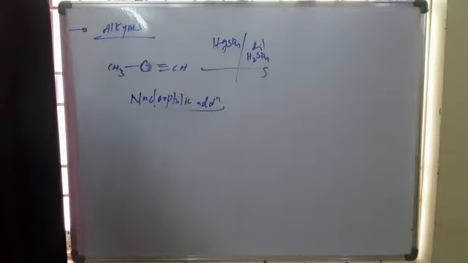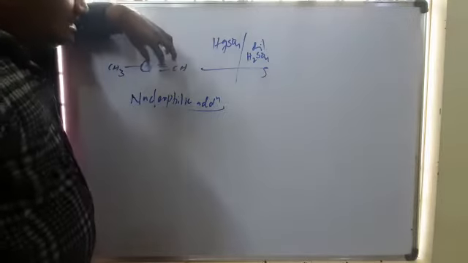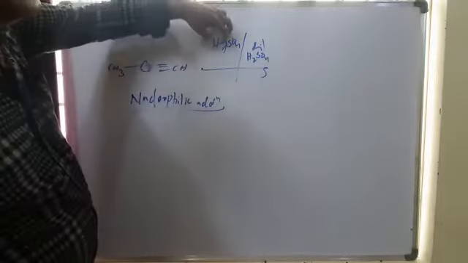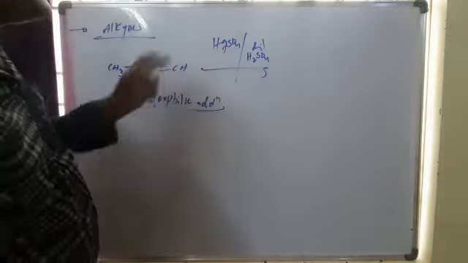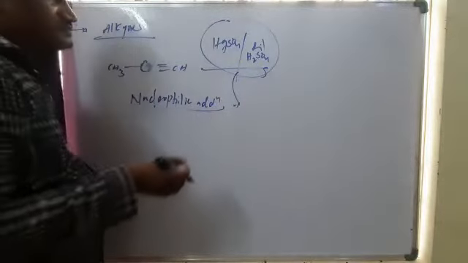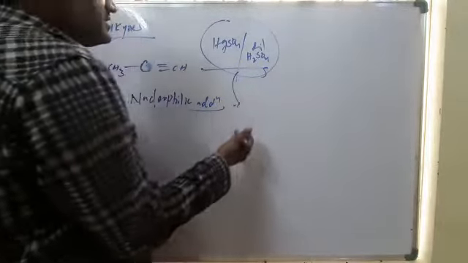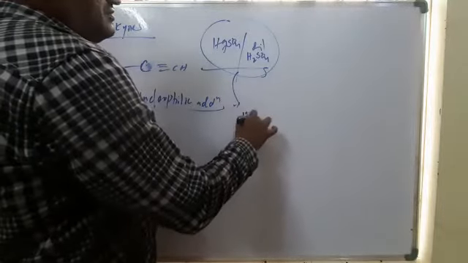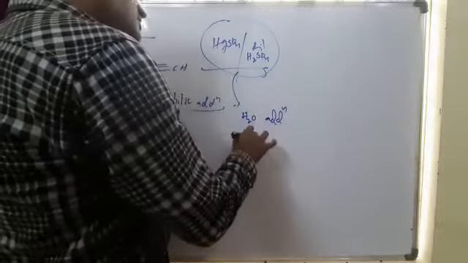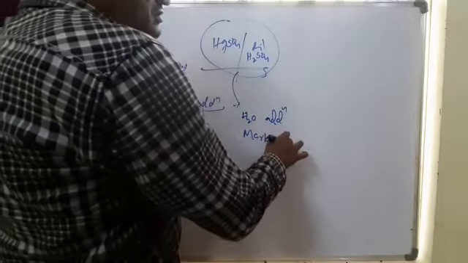The alkyne or alkene itself is a nucleophile, so normally a nucleophile will not attack. But if we use heavy metals, the electron density is pulled to one side, and then the nucleophile will attack. So this reagent gives nucleophilic addition, water addition according to Markovnikov rule.